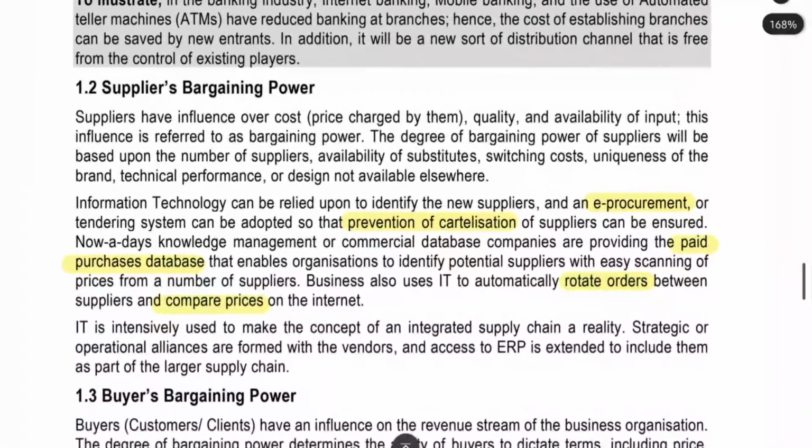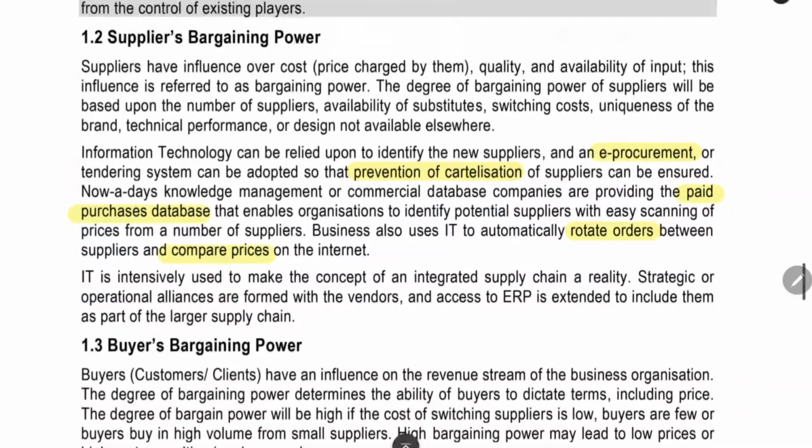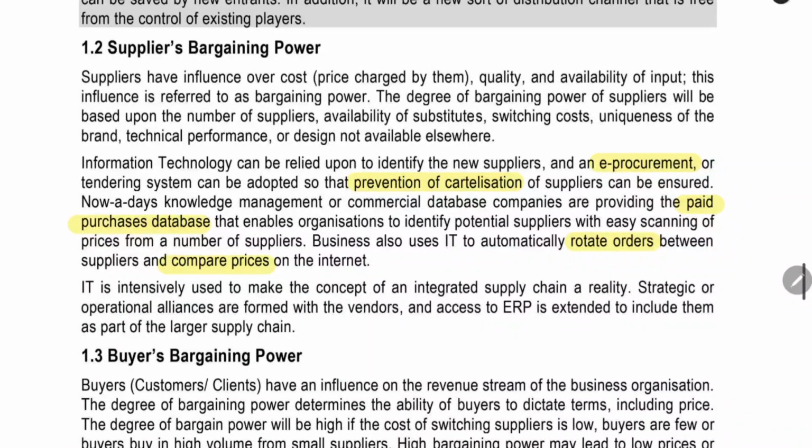Here we can use the information technology in the method of e-procurement. You can see the concept of e-procurement in the upcoming chapters. It will be discussed in detail there. For now, I am telling it in a short manner. E-procurement means everything for the buying from suppliers done by online itself.